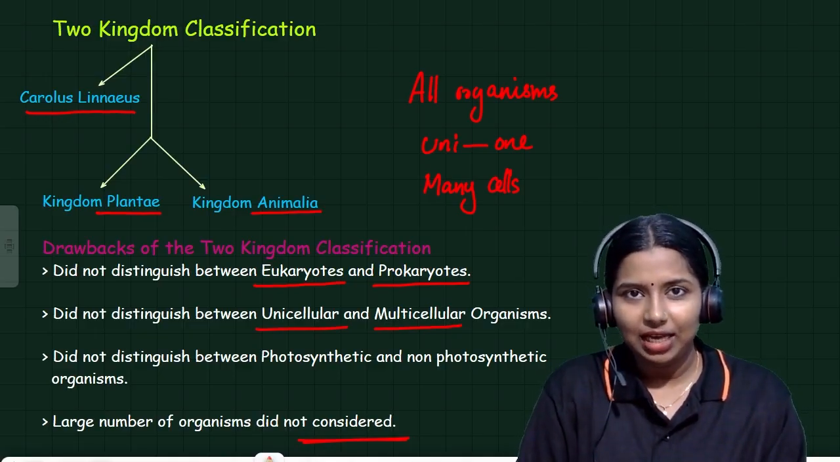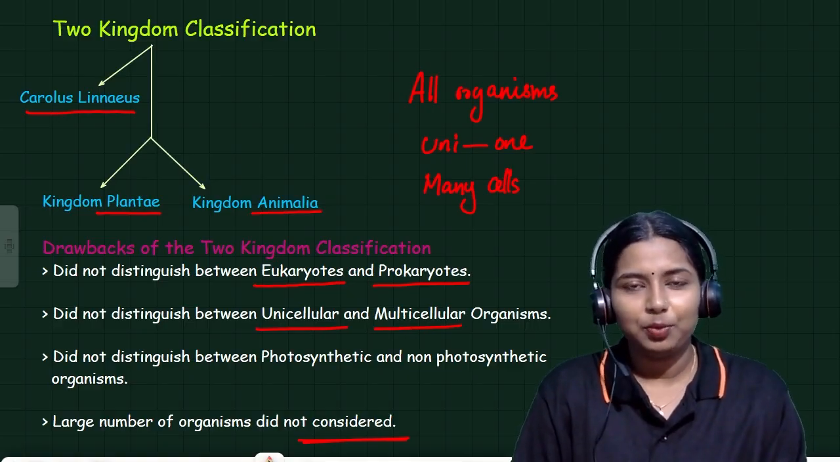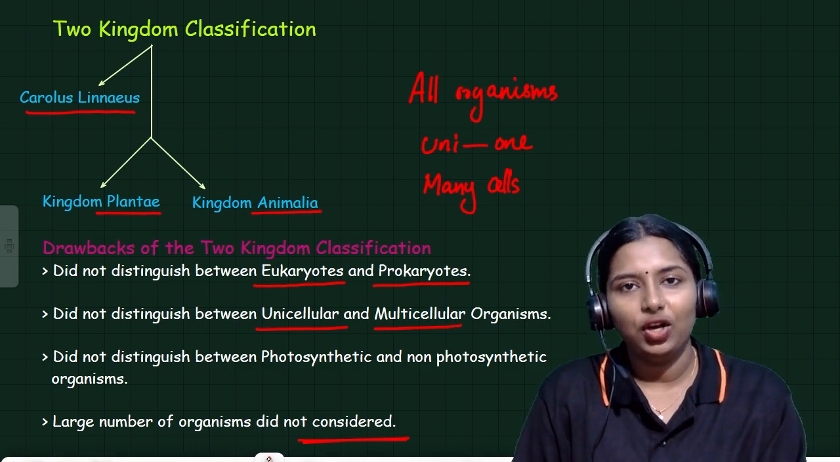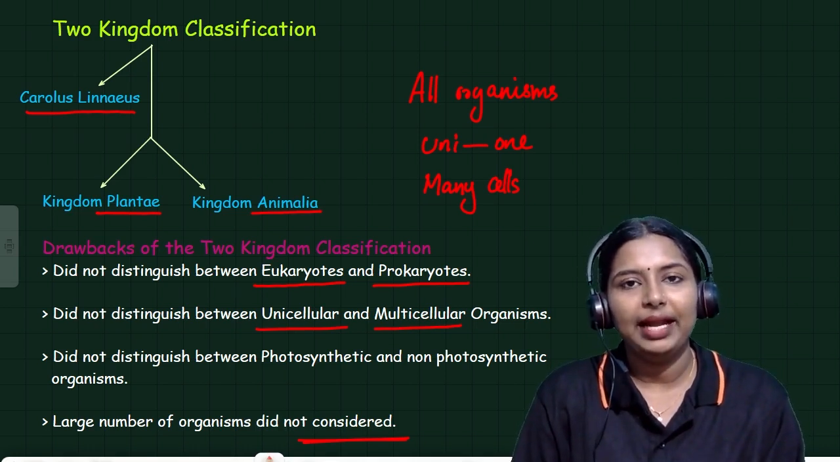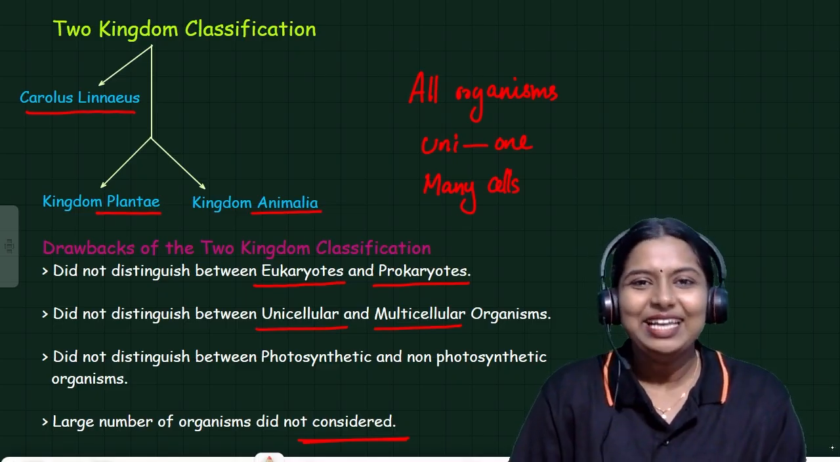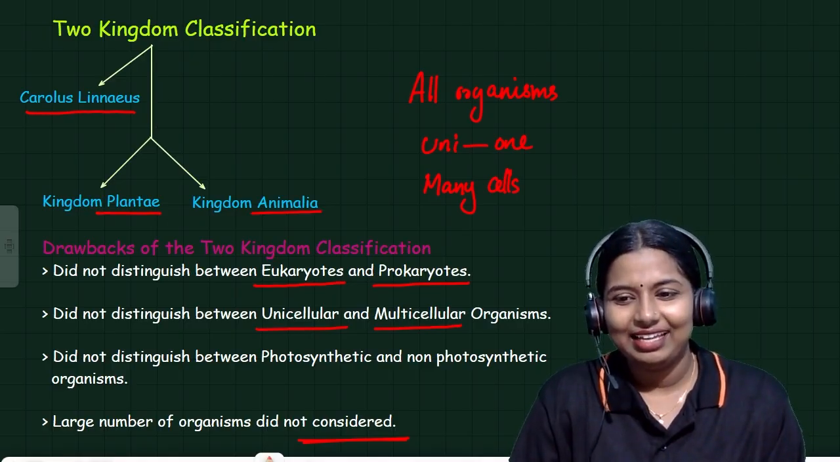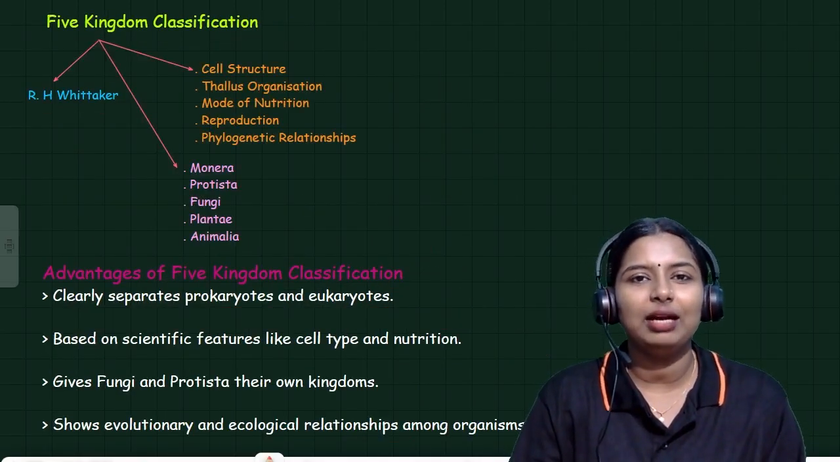Is that clear, Pasangala? So you should remember, two kingdom classification was proposed by Carolus Linnaeus, and based on his classification, he classified all the organisms into two kingdoms: Plantae and Animalia. Kingdom Plantae includes plants and kingdom Animalia includes animals. Okay? Now, any doubts, Pasangala? If you have any doubt, feel free to comment in the comment box.